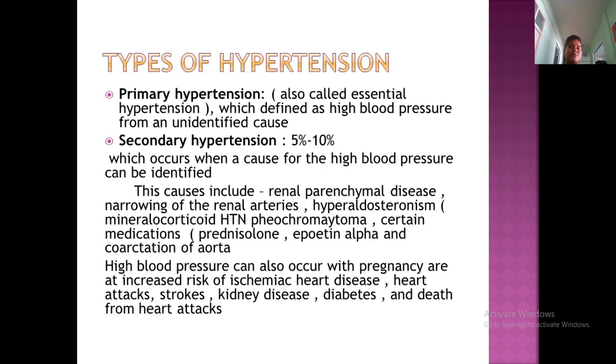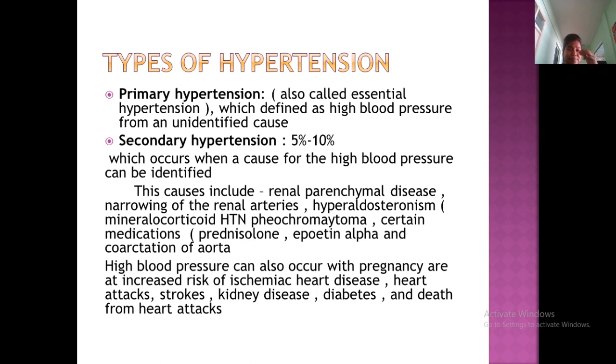So we have types of hypertension: primary hypertension and secondary hypertension. In primary hypertension the cause is unknown, or idiopathic, or unidentified. It is also called essential hypertension, which is defined as high blood pressure. So the cause is unknown. The secondary is mostly 5 to 10% of the cases. Mostly these have many causes. So we'll see the causes. A number of causes are there in secondary hypertension.